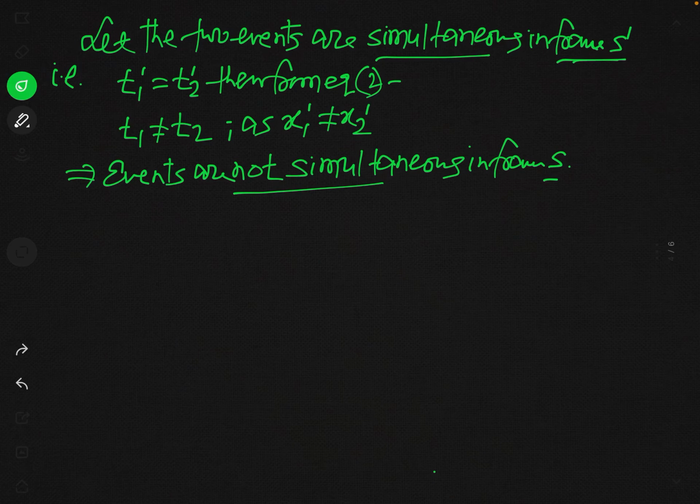So our conclusion is that if the two events take place at different positions, and they are simultaneous in one reference frame, then they will not be simultaneous in another reference frame if there is a relative motion or relative velocity between the two reference frames. So this is our conclusion.